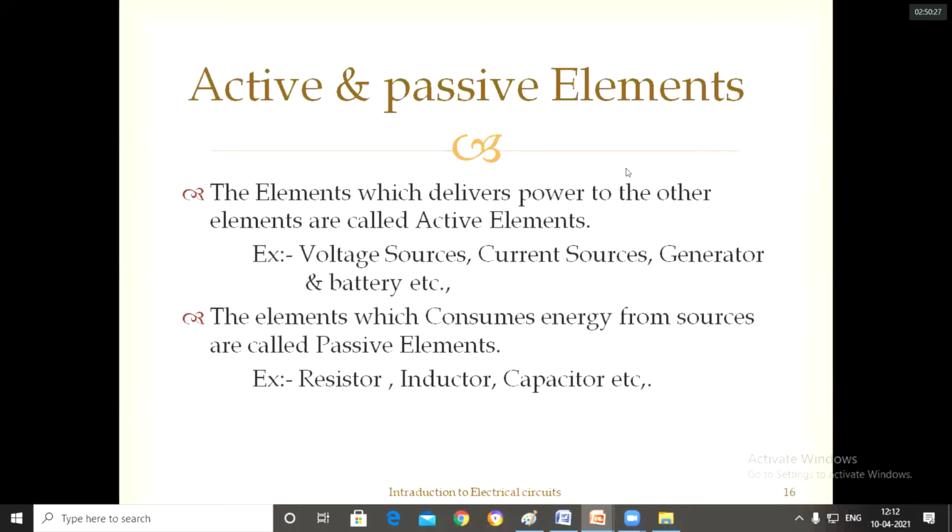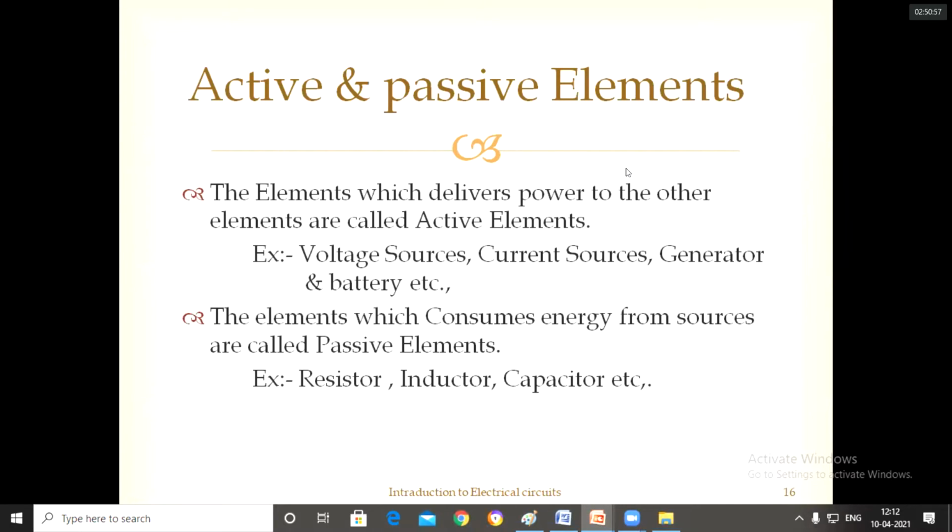Those elements we call active elements. Examples: voltage source, current source, generators, batteries. These are all active elements.